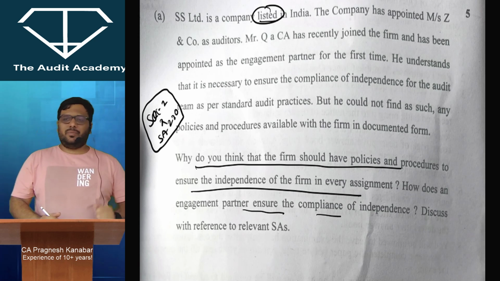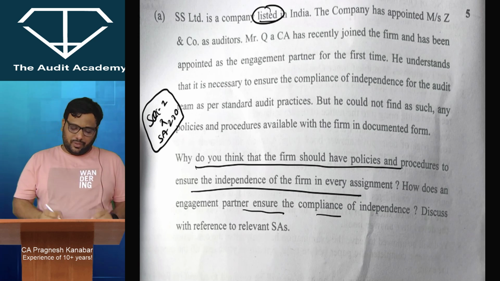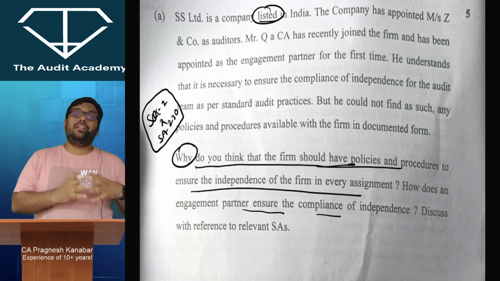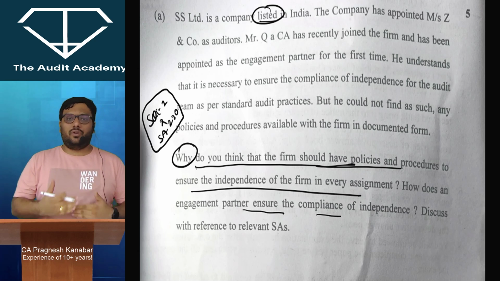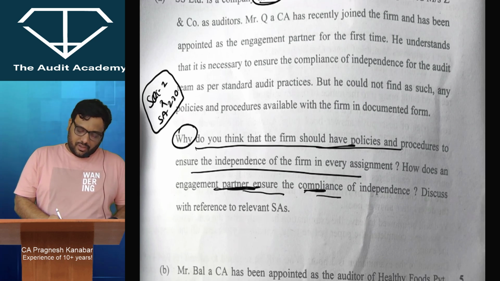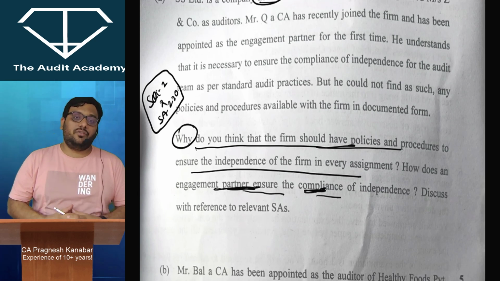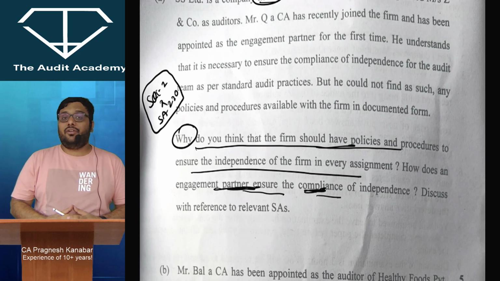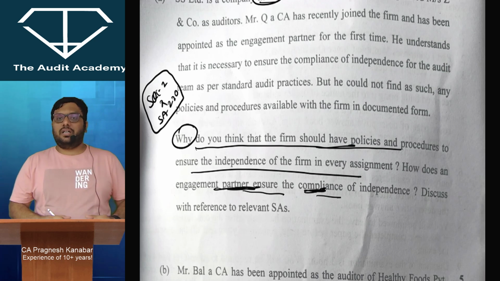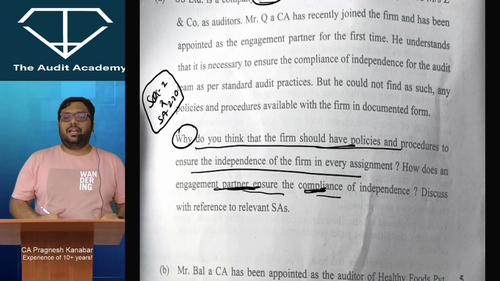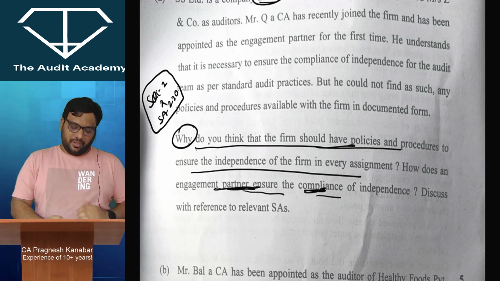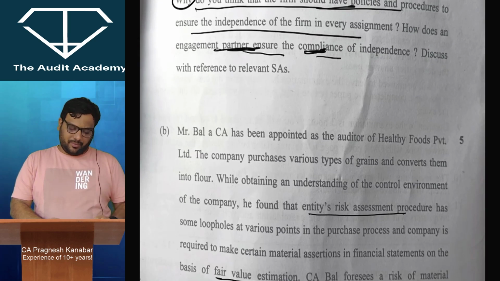So these are various policies, procedures for a listed entity, but broadly you are supposed to write why an independence policy should be there. All right, why? So you have to explain the benefit of that, that it will help us in doing quality audit, and what is the concept of independence. And how does the engagement partner ensure compliance of independence? So he has to monitor the compliance of independence of his team members, and if at all there is any breach of independence, he needs to take corrective action. He needs to obtain information from the firm, network firm, and analyze whether that is independent or not. So basically I am going very short and fast without any glamour and stuff, so that you are quickly through with this particular paper.